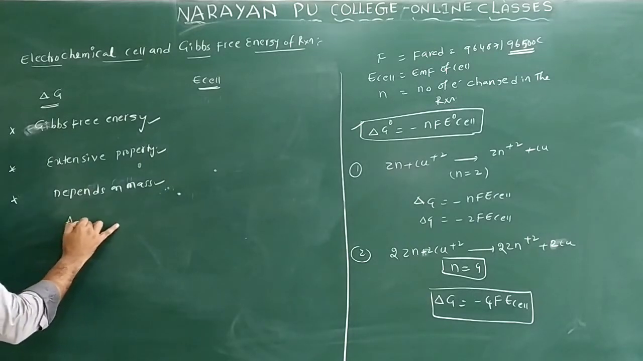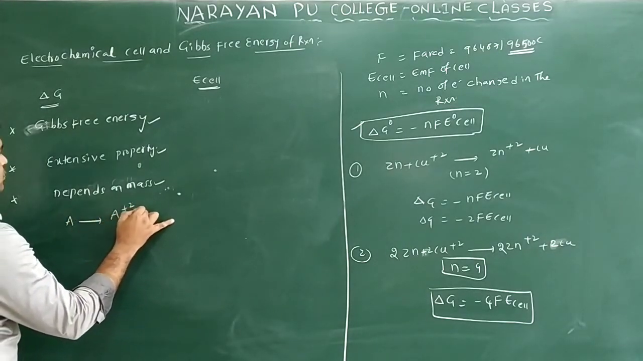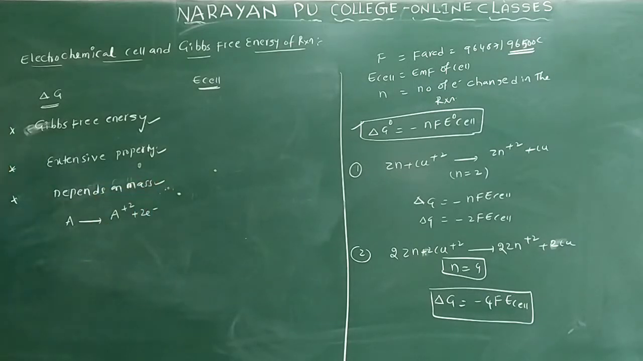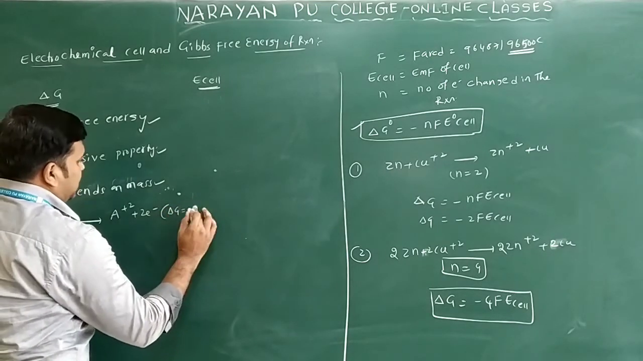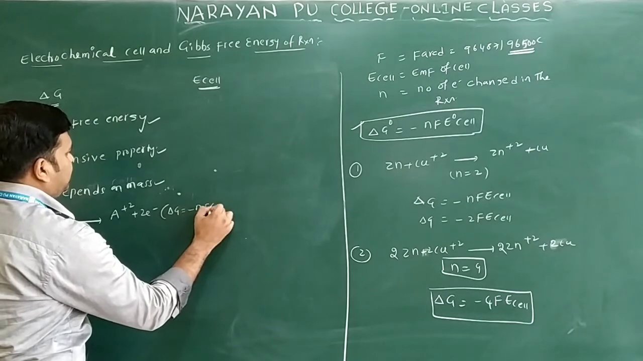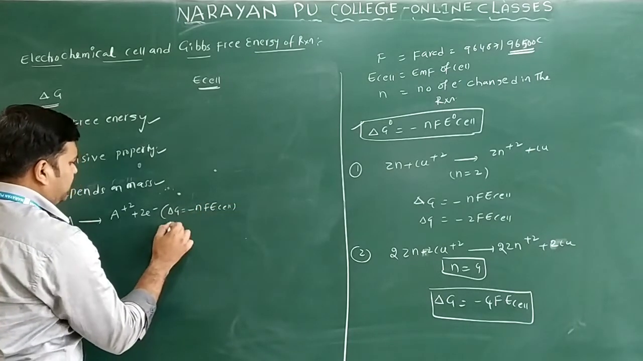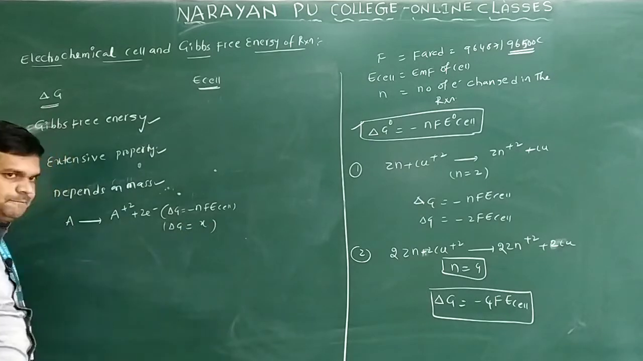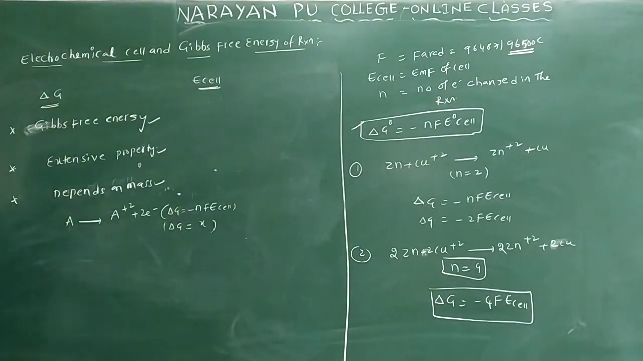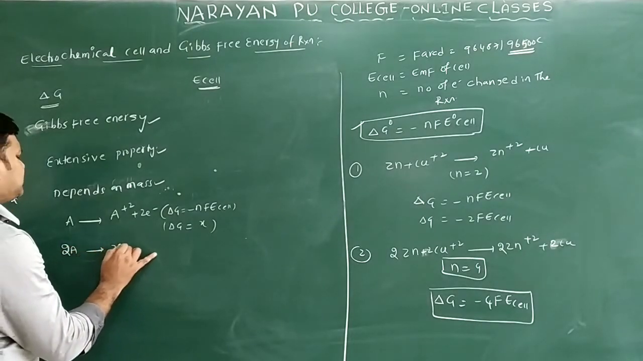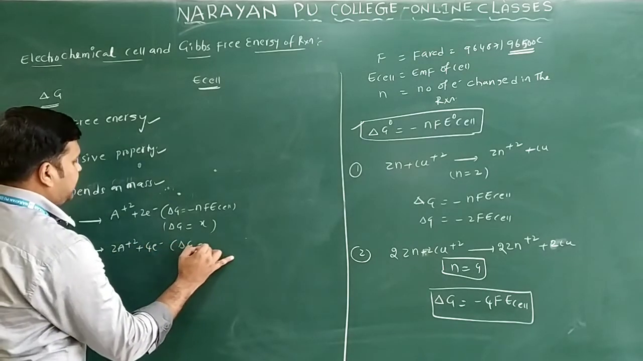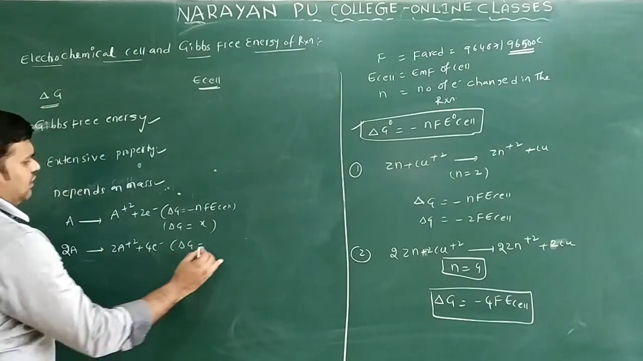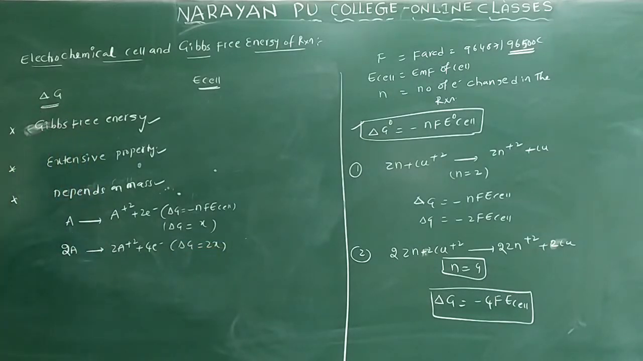So how can we say it depends on mass? Suppose I am writing here A gives rise to A2+ by loss of 2 electrons. So I will write here ΔG is equal to minus nFE° cell; generally you write minus nFE cell. From this reaction I am writing ΔG is equal to x only. Next I am writing one more: 2A gives rise to 2A2+. How many electrons? 4 electrons. From this I will write ΔG is equal to 2x only.